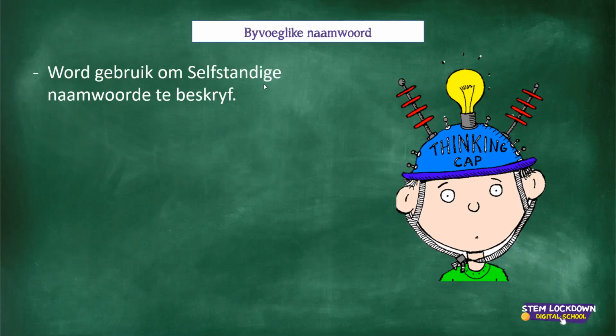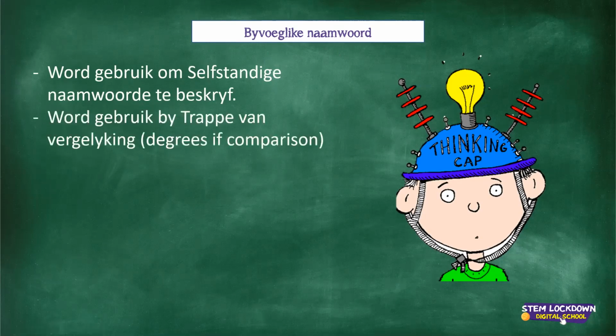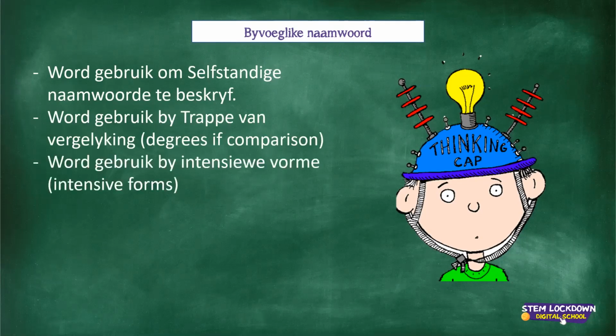And if I look here at what I've typed for you, dit word gebruik om 'n selfstandige naamwoord te beskryf. That's exactly what we did now. Dit word gebruik by trappe van vergelyking. Degrees of comparison. Dit word gebruik by intensiewe vorm. I'm not sure if it's called intensive forms in English, but in Afrikaans an example would be something is not so blue, something is blue, not blue, it is potblou.